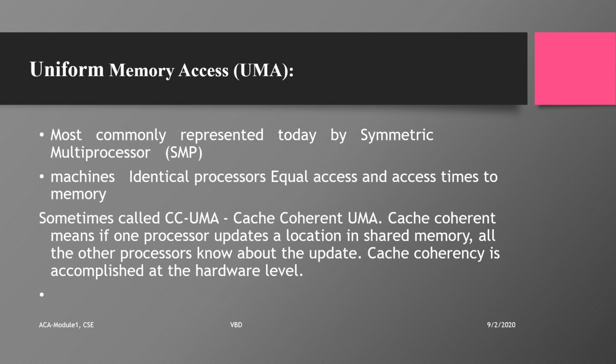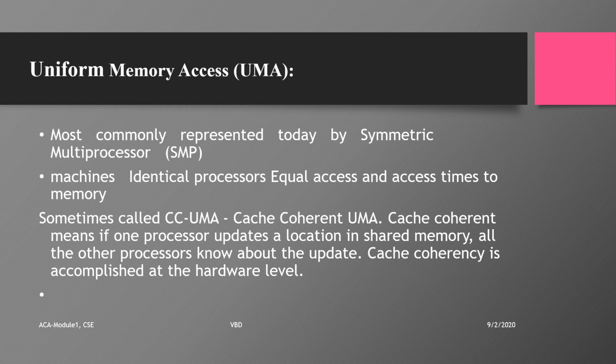The uniform memory access model comes under the shared memory multiprocessors. These systems are represented by the symmetric multiprocessor. All of these machines are identical, all the processors are similar, and every processor has equal access to the memory. Their access times are also the same.